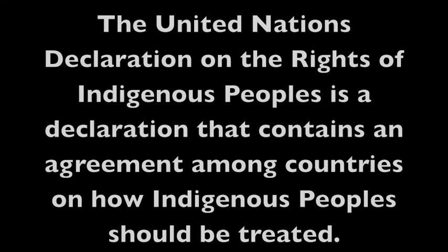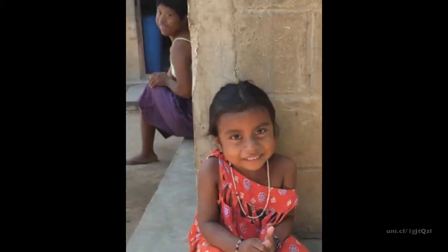What is the UNDRIP? The United Nations Declaration on the Rights of Indigenous Peoples is a declaration that contains an agreement among countries on how Indigenous peoples should be treated. In 1985, a working group began drafting the UNDRIP. It took over 20 years for the declaration to be formally adopted by the UN General Assembly. The UNDRIP was adopted September 13, 2007.